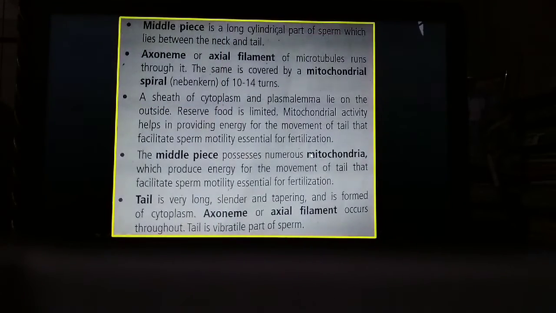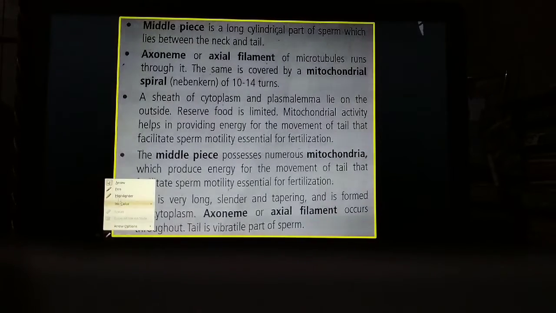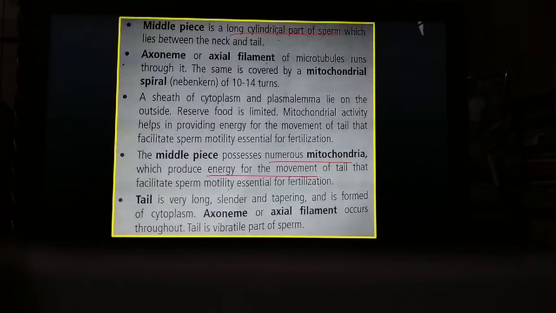Next, the middle piece of sperm is a long cylindrical part of the sperm where numerous mitochondria are found. So due to this, it provides energy for the movement of the tail region of the sperm, which facilitates sperm motility, which is essential for fertilization. And the tail region of the sperm is long, slender and tapering in nature, and is formed of cytoplasm where axoneme or axial filaments are found throughout, and that is why the tail region is a vibratile part of the sperm.